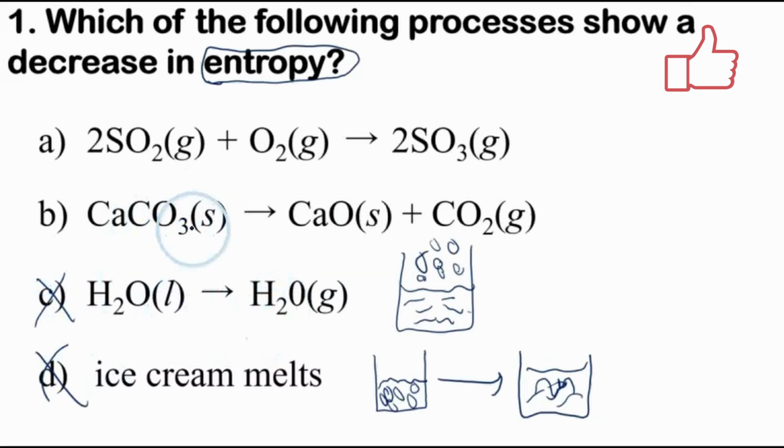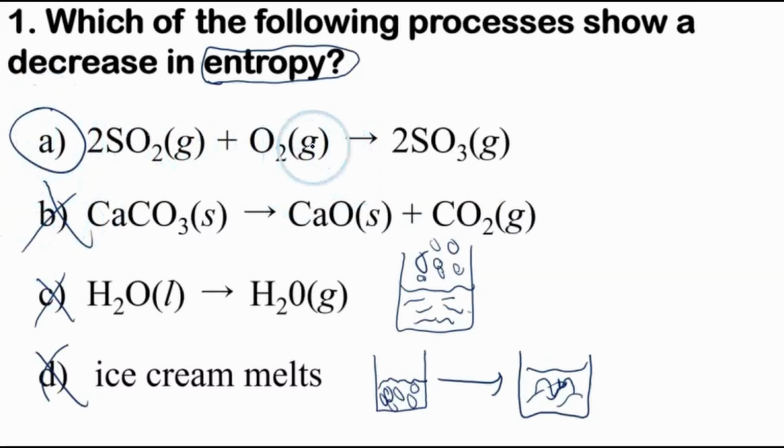Here we have a solid going to another solid and a gas. Again, we have an increase in entropy because we're creating a gas. So the last one has to be A, and we're going from two gases to a gas, but we're decreasing the number of moles of gas. So we have on the left-hand side 3, on the right-hand side 2. If we add these numbers up, 2 and there's a 1 here.